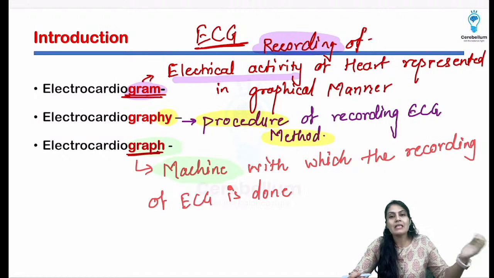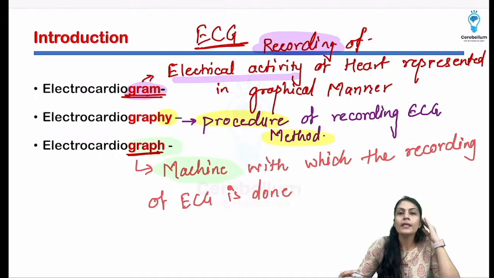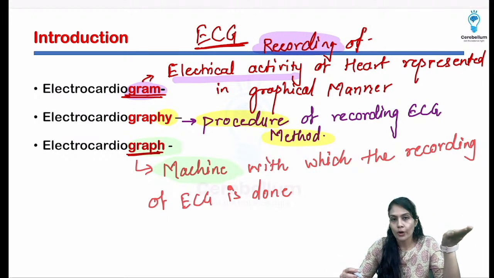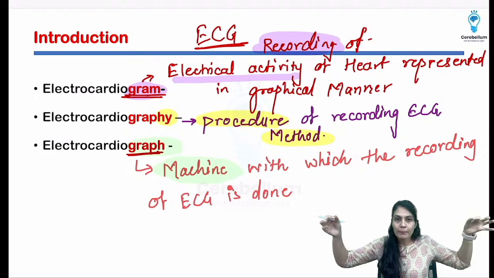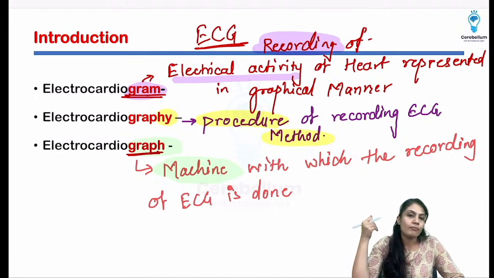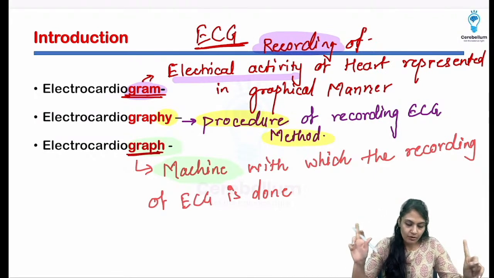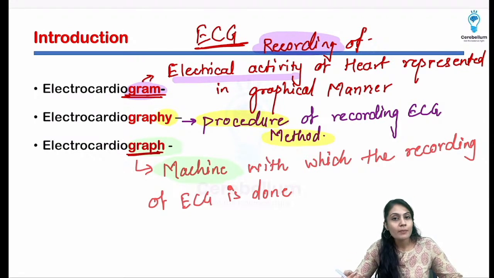Gram means recording. Students usually get confused between graph and gram, but gram simply means the recording of the ECG, and graph is the machine, which has the graph paper inside it. So that's how we remember it. Graph means machine, M never goes with M. Gram is not the machine. Graph is the machine and gram is the recording.